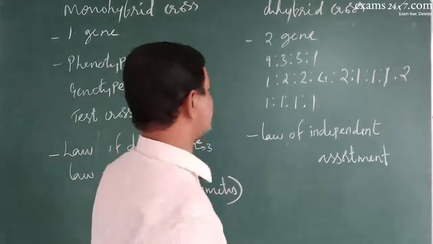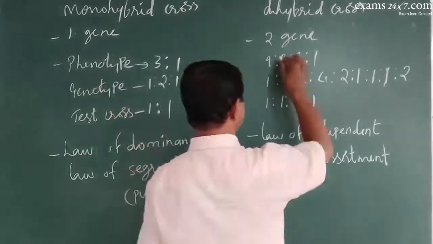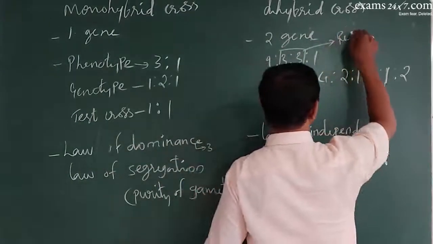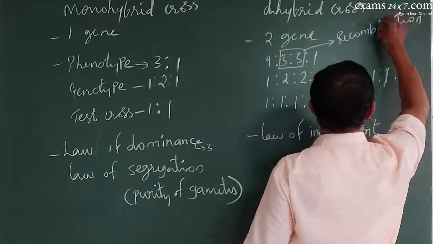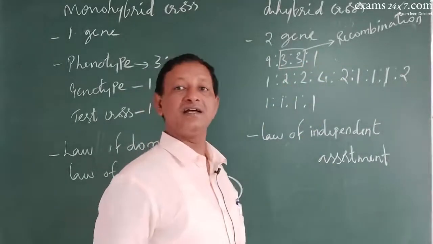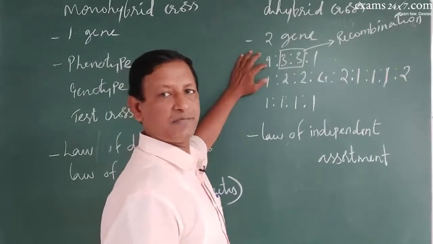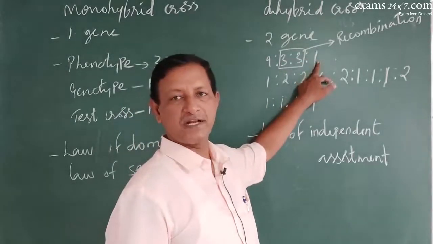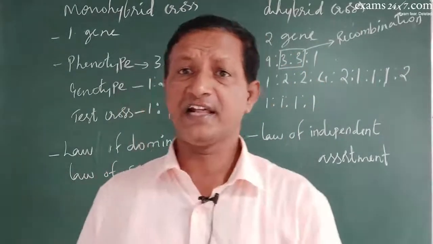Now if you consider this dihybrid ratio of 9:3:3:1, you should consider that the 3:3 represents the recombination ratio, and 9:1 represents the linkage ratio. That is why this 9 represented the parental character, this 1 also represented the parental character, but these 3:3 represented the intermediary character.